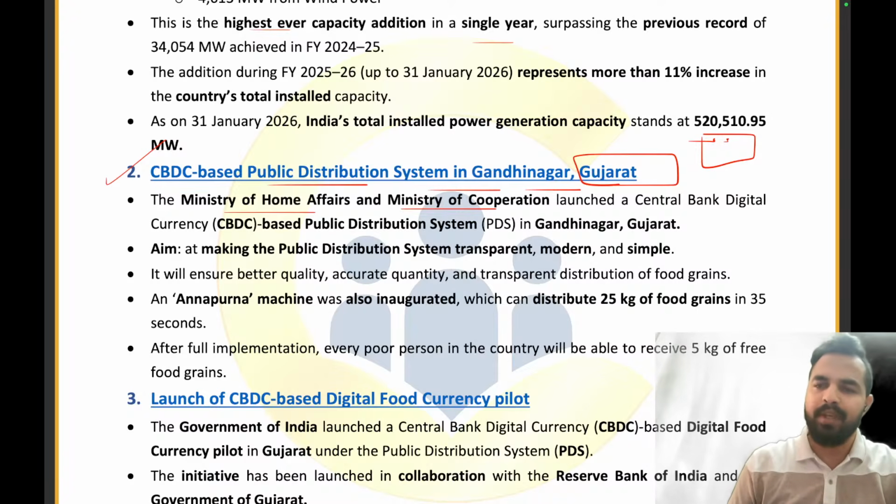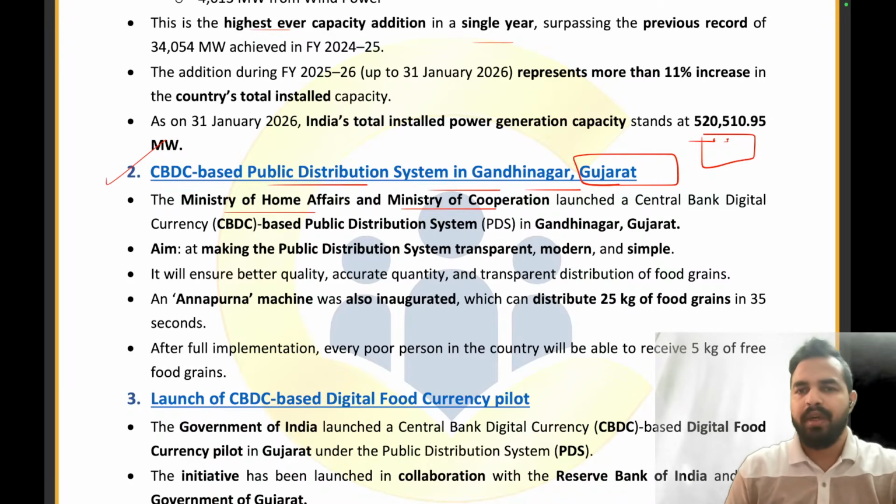Now, how exactly can this be done, my dear friends? You all know that in India, we are providing the people free food grains up to a limited amount, right? Sometimes what was happening is that, let's take an example, people were being given scholarships.